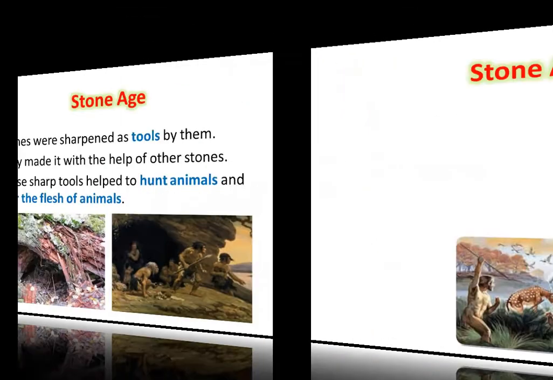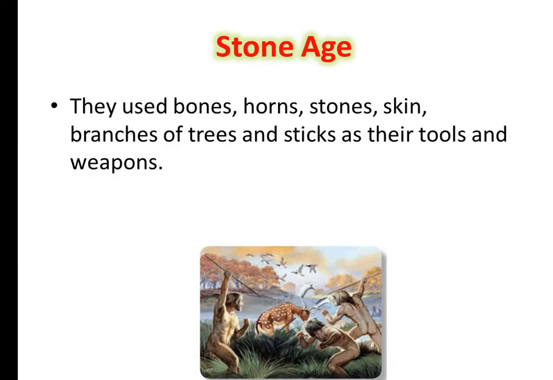They could find bones, horns of animals, then stones, skin, branches of trees, and sticks as a tool and weapon. So what are the things they used? They used bones, horns, stones, skin, branches of trees, and sticks as their tools and weapons.